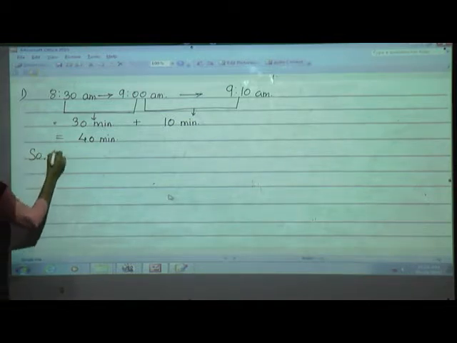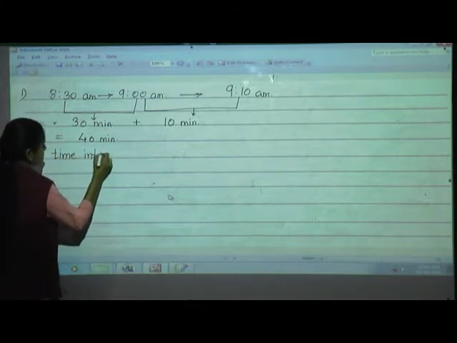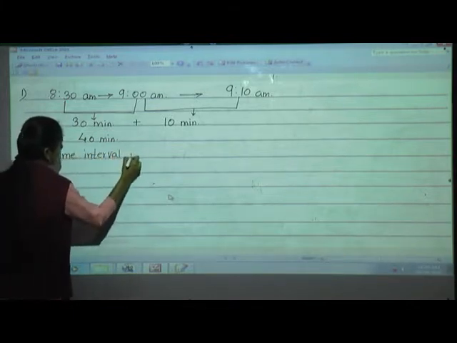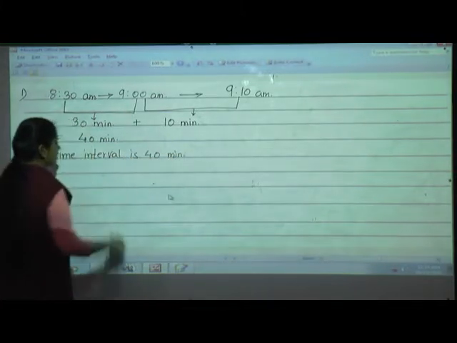So here we'll write, time interval is 40 minutes. Understood?